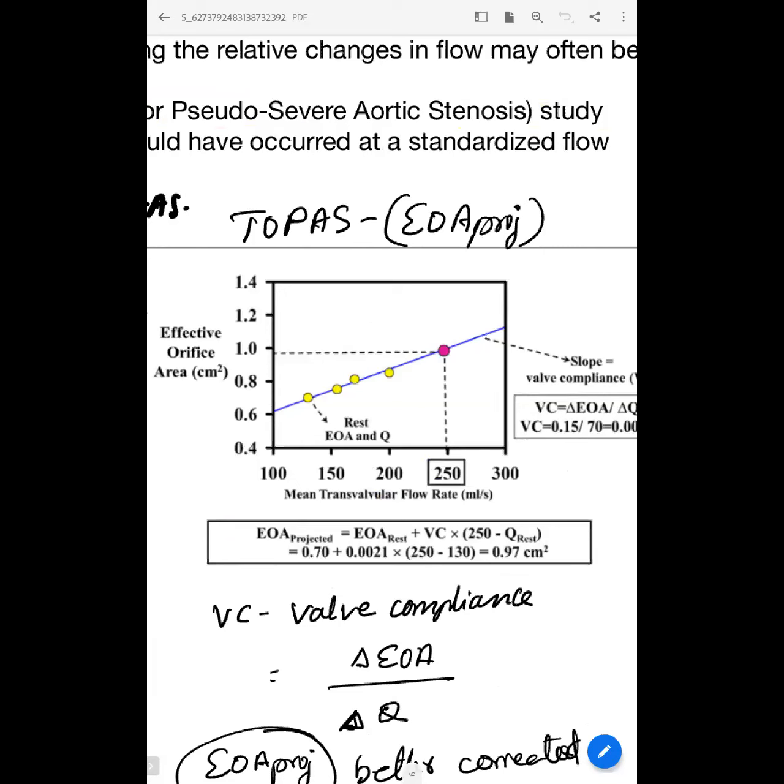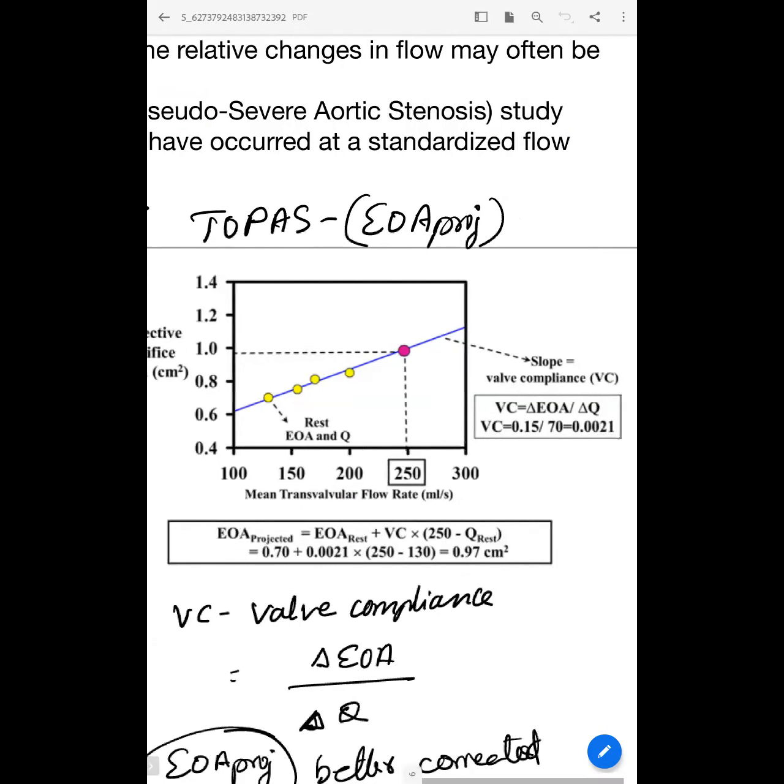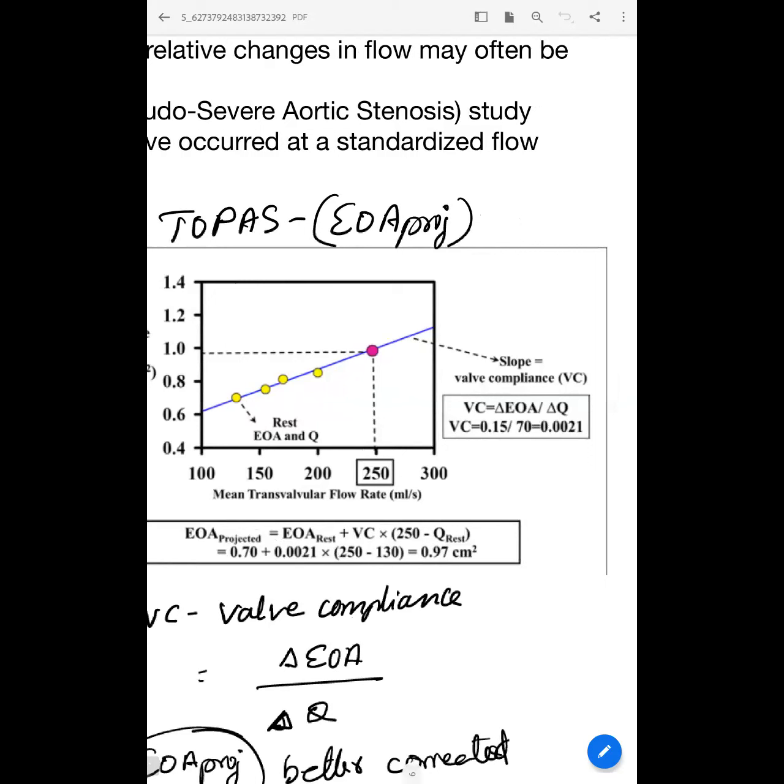The normal aortic transvalvular flow rate is around 250 mL/s. That's why we take the projected valve area at 250. These people have not achieved a flow rate of 250, so the effective orifice area we see is not accurate. That's why we estimate the effective orifice area at a flow rate of 250. This is calculated using the slope.